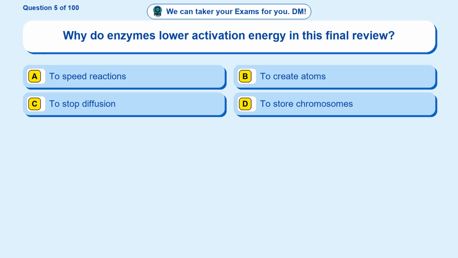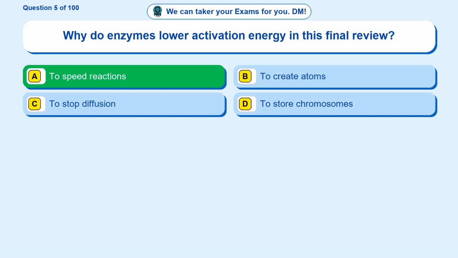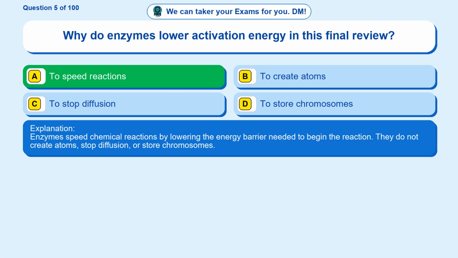Question 5. Why do enzymes lower activation energy in this final review? Option A, to speed reactions. Option B, to create atoms. Option C, to stop diffusion. Option D, to store chromosomes. The correct answer is option A, to speed reactions. Enzymes speed chemical reactions by lowering the energy barrier needed to begin the reaction. They do not create atoms, stop diffusion, or store chromosomes.